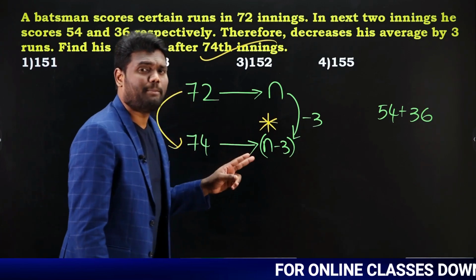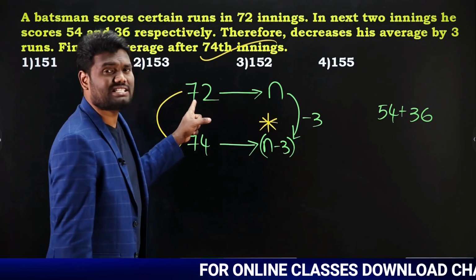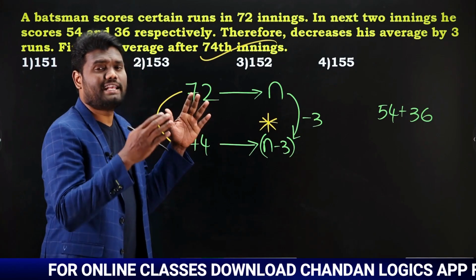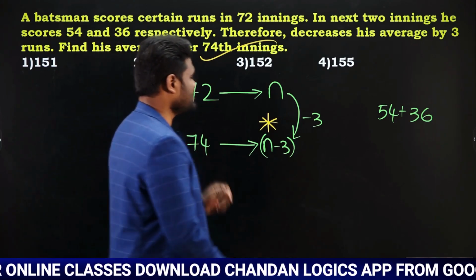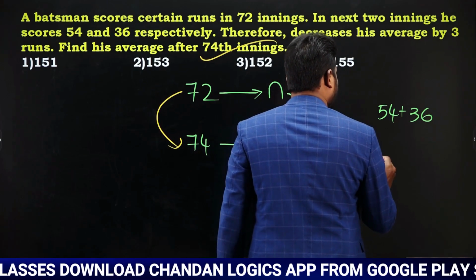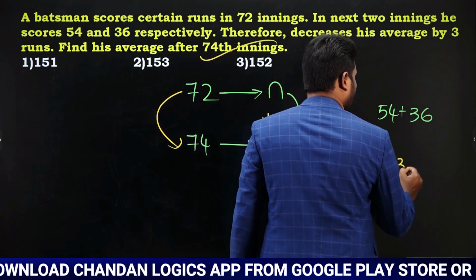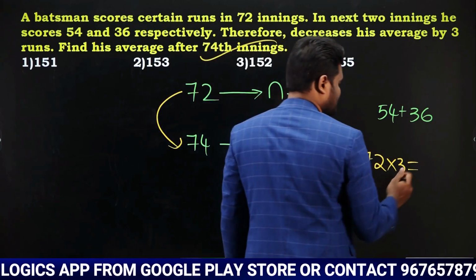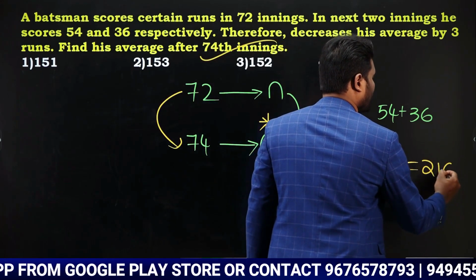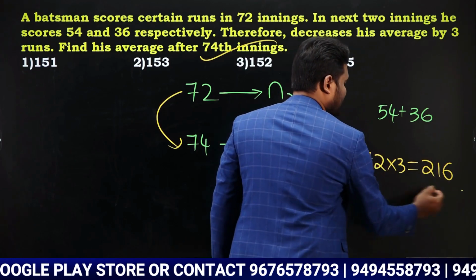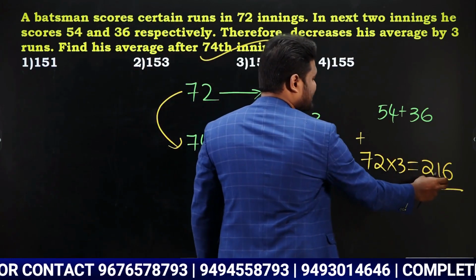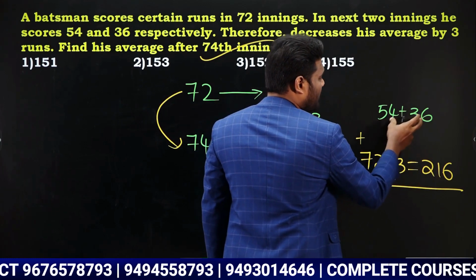As each and every match is decreased by 3, all of these total 72 matches are decreased by 3. So it is going to be 72 into 3. What is 72 into 3? 210 plus 6, that is nothing but 216. Now the total number of runs in these 2 innings is going to be 216 plus 54 plus 36.